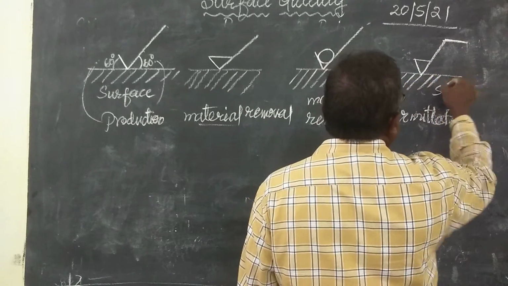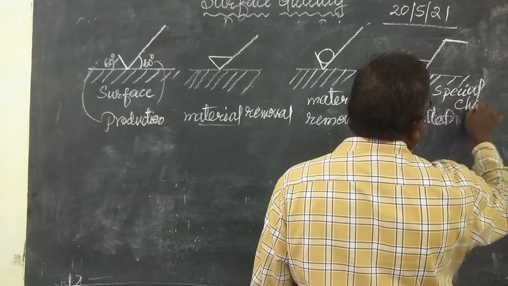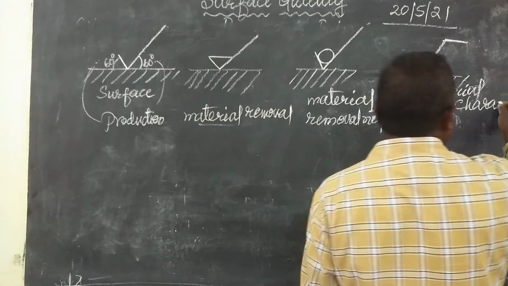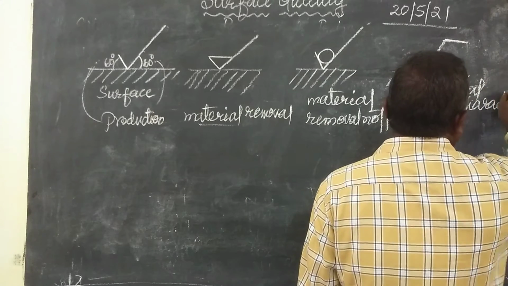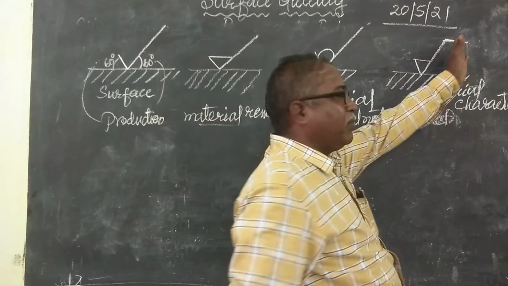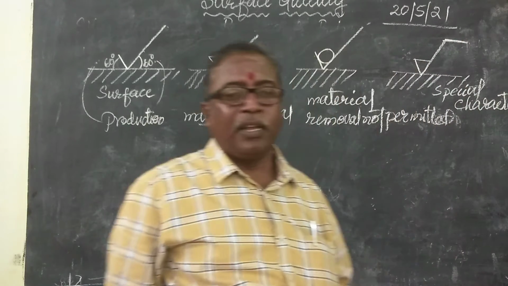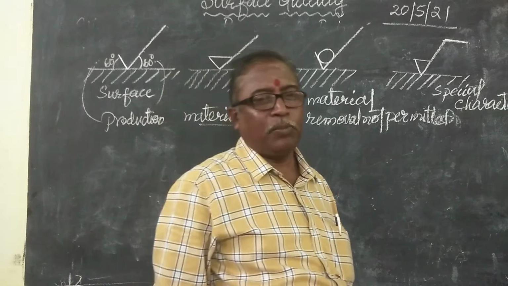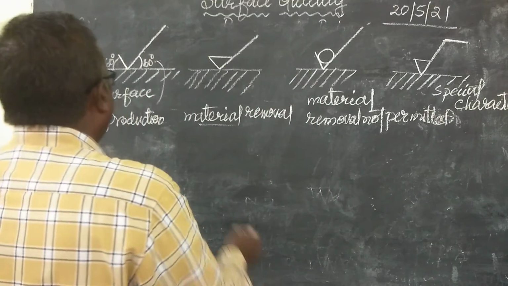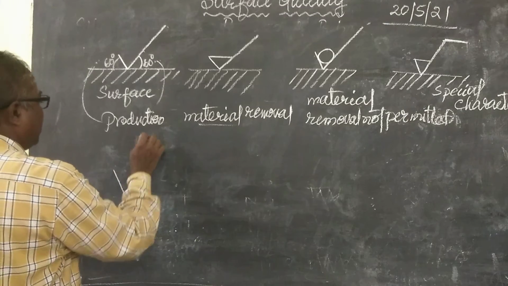That means milled or chromium plated characteristics. So there may be chromium plating, there may be milling, turning, or reaming, like that will be given.